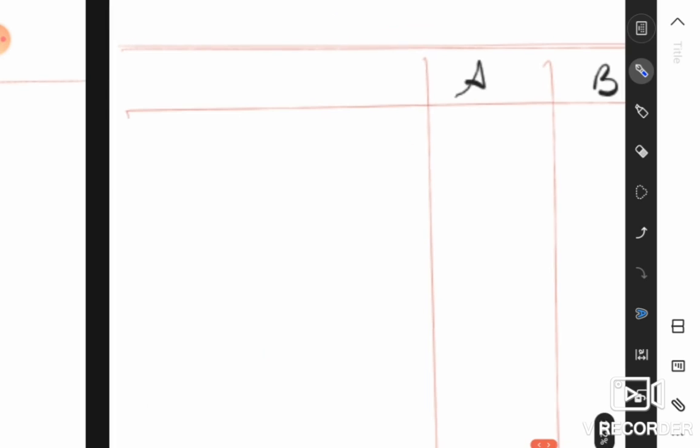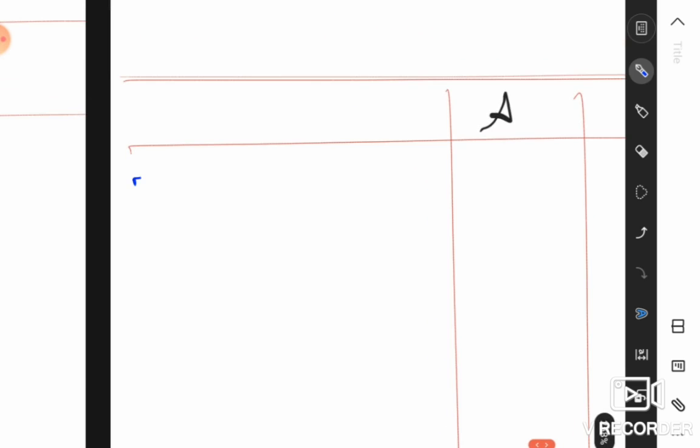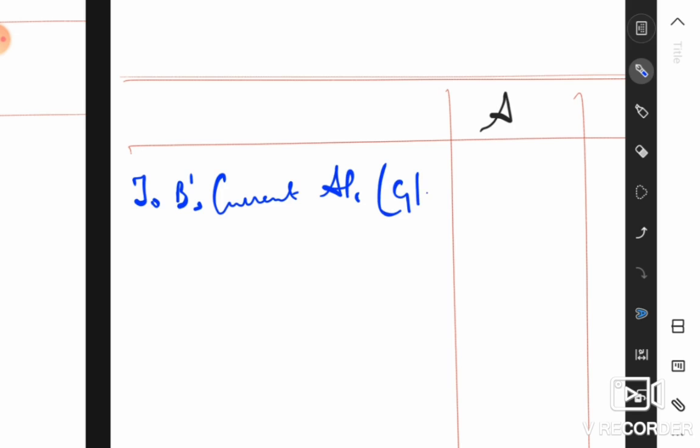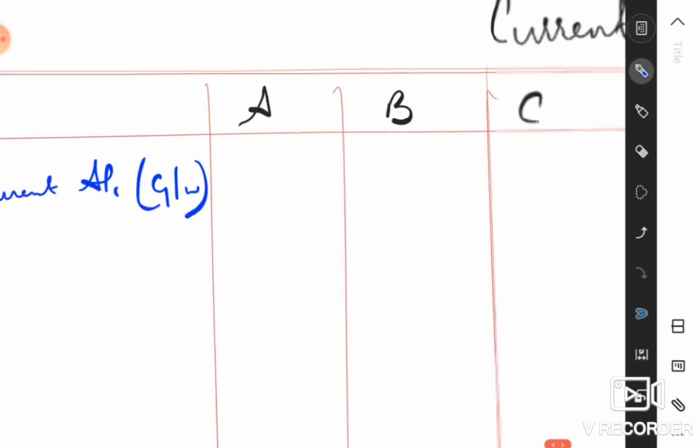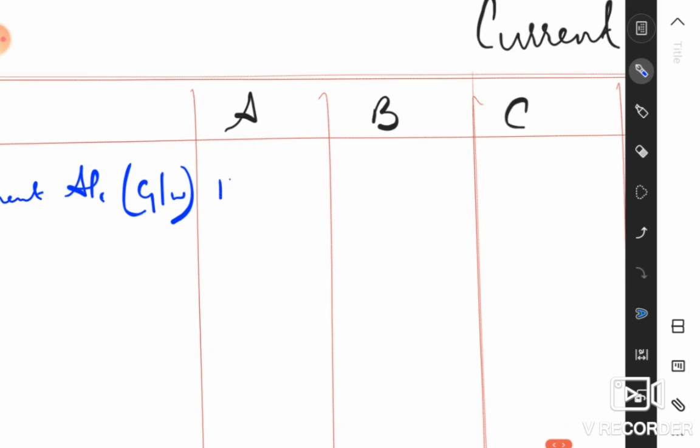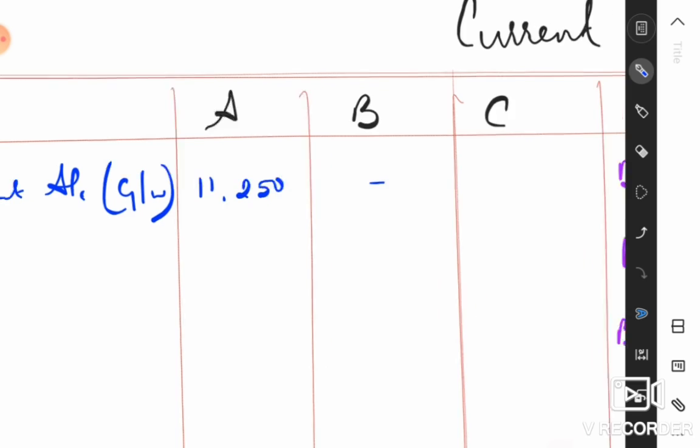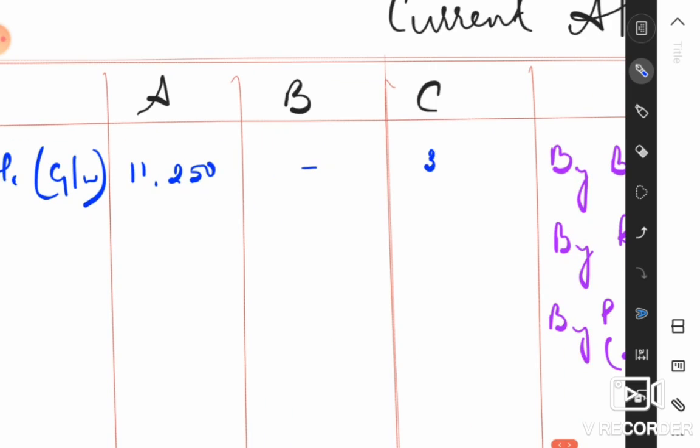So on my debit side, I'm going to record B's current account. This is the adjustment for goodwill. And then let's record the amount distributed: to A it will be 11,250, and for C it is rupees 3,750.